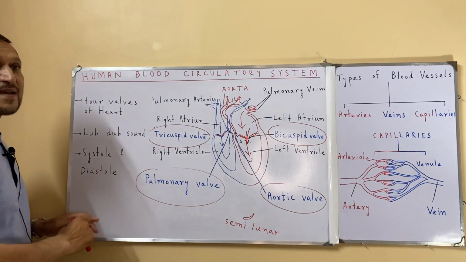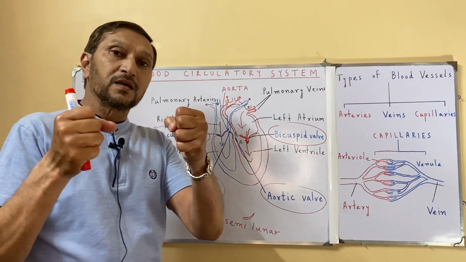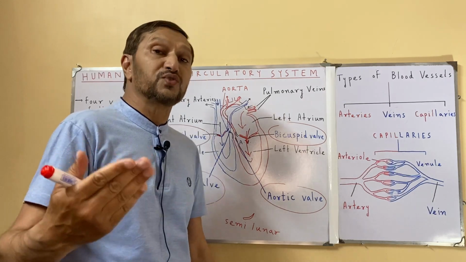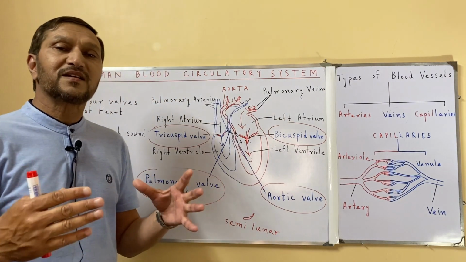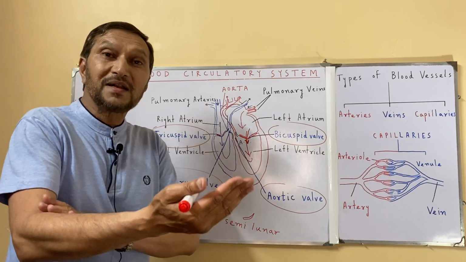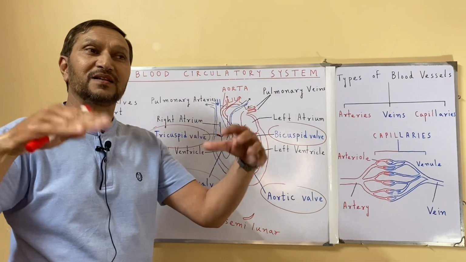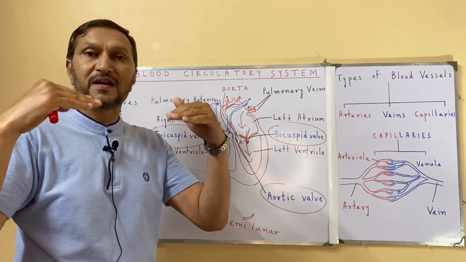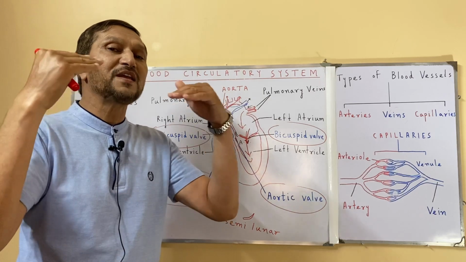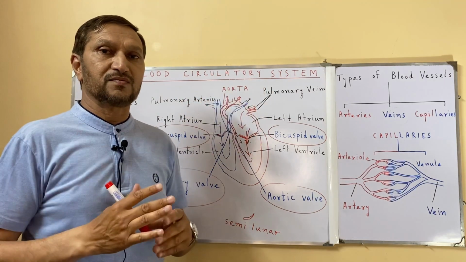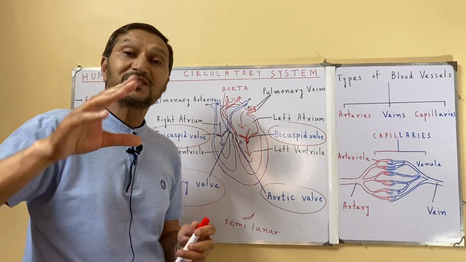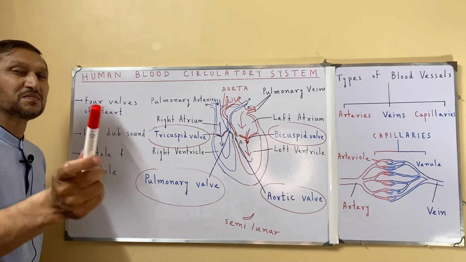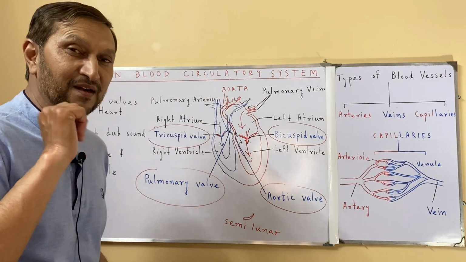And then systole and diastole pressure. When the ventricles contract, they contract with higher force and, as a result, a higher blood pressure is produced. As a result of this higher pressure, a pulse is created in the aorta and in the arteries, a wave of blood. The pulse is the blood flowing in our body and in the arteries in a wave-like fashion. This higher pressure is called systole or systolic pressure, generally 120 or 130 in an adult.